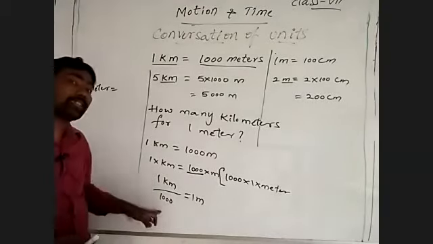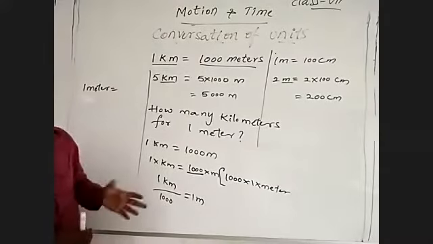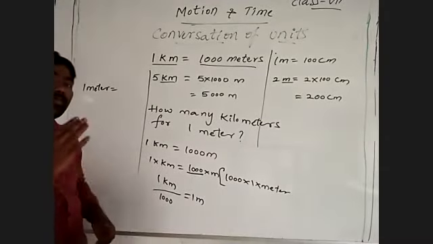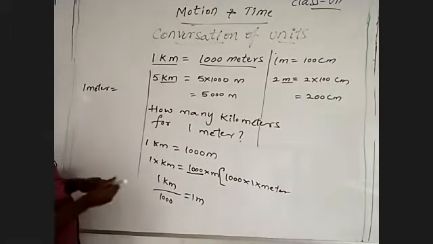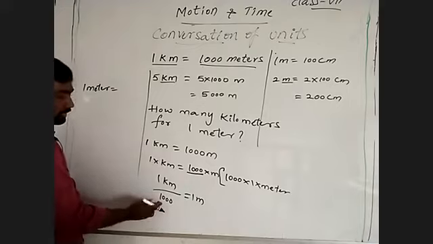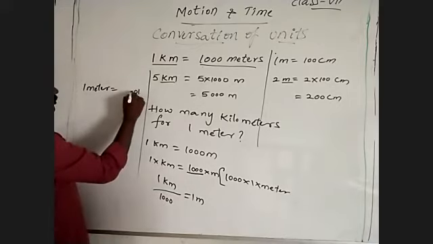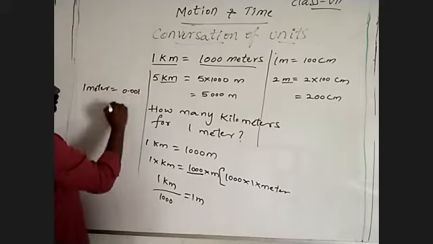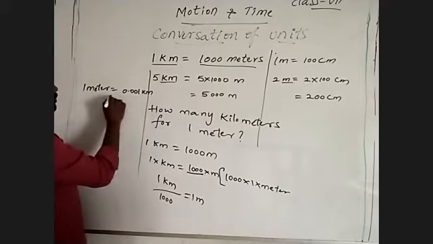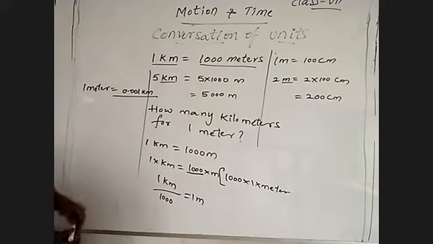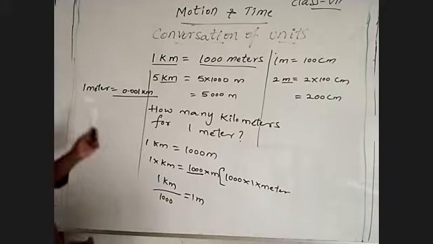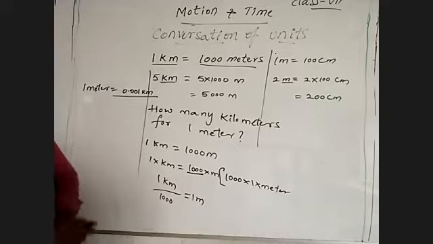How many zeros are there in the denominator with 1, that many places in the numerator should be placed as decimal places. So 3 zeros are there, that's why 3 decimal places: 0.001 kilometer per 1 meter. Are you okay with that?